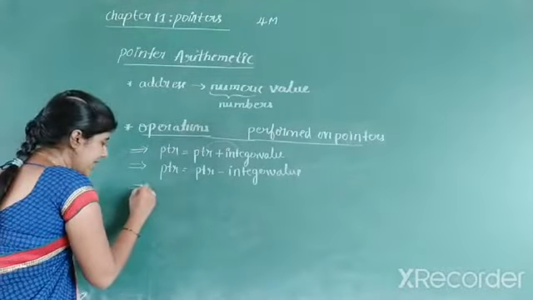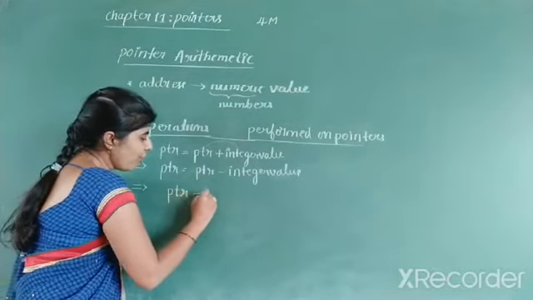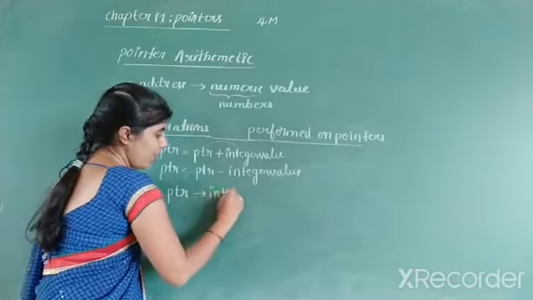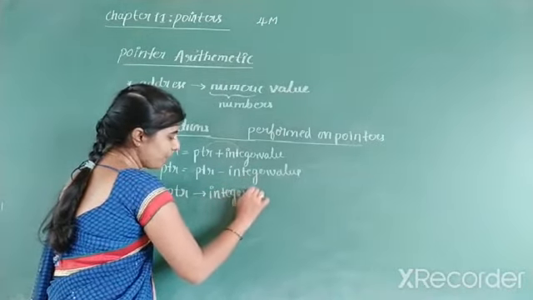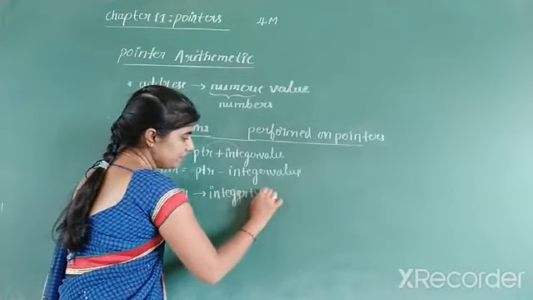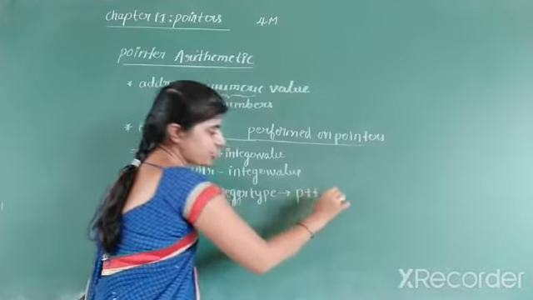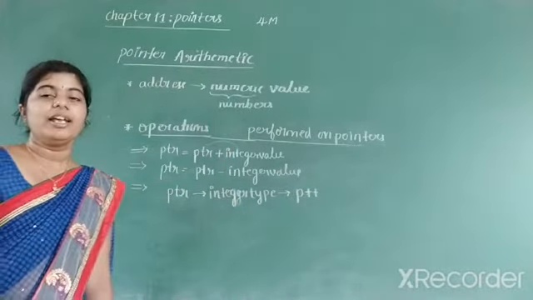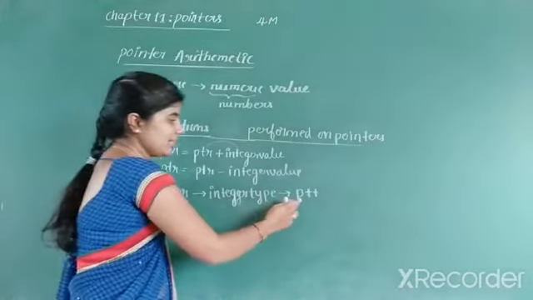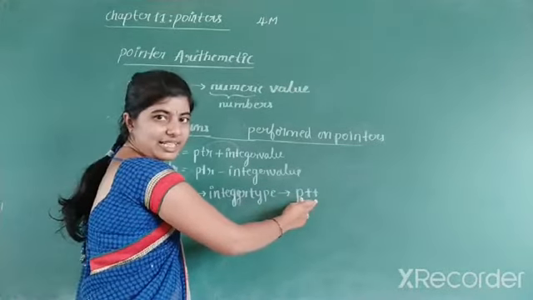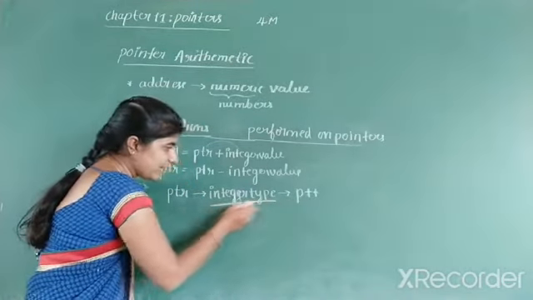And the third example, suppose you have a pointer which is of integer type. If you represent this in incrementation form, increment is nothing but increasing the value of the pointer by 1. P++ indicates the incrementation of the pointer. What type of pointer are we taking here?